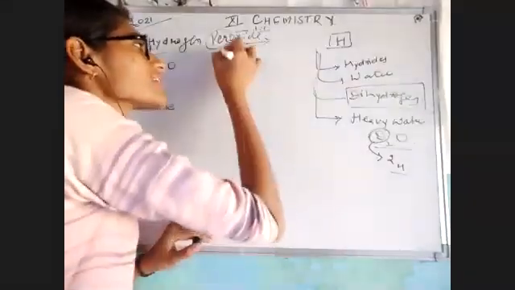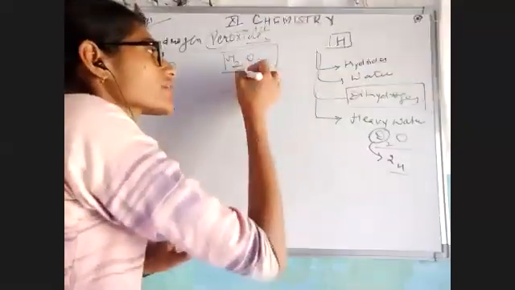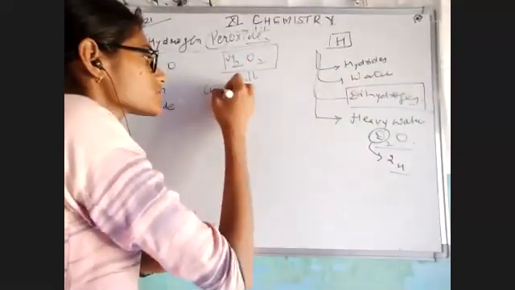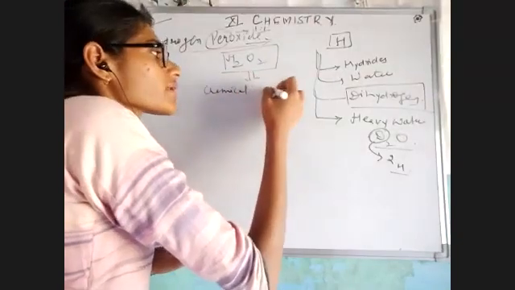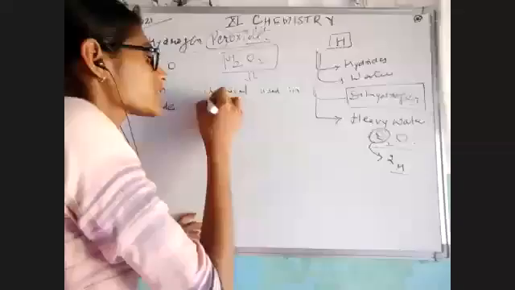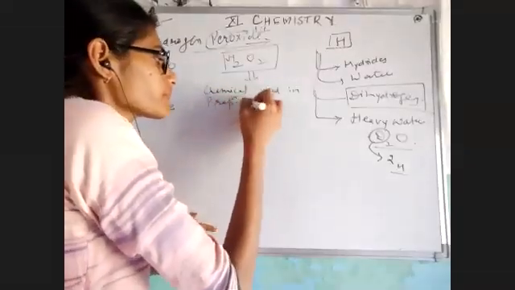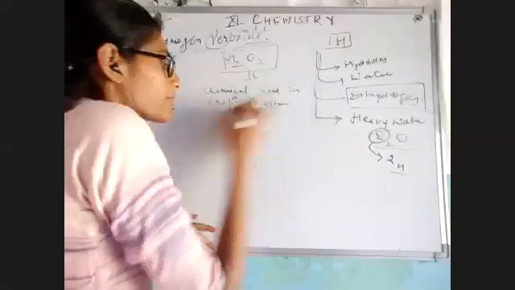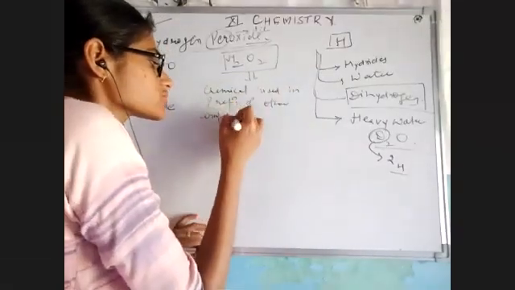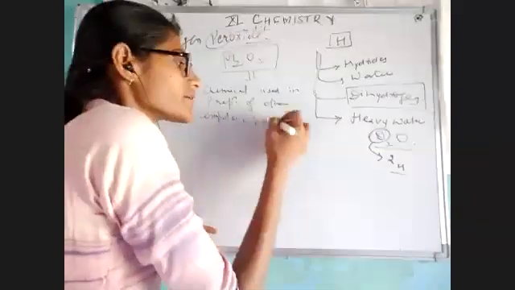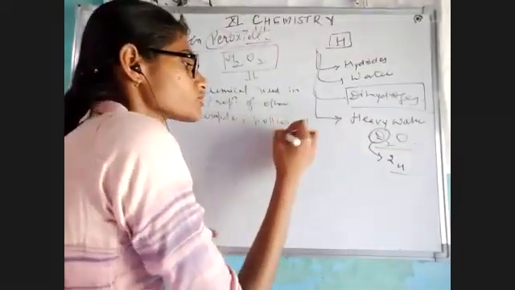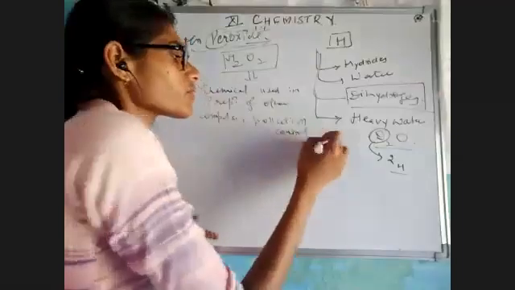Now the point is, hydrogen peroxide is a chemical, and this is used specifically in the preparation of other compounds. And most importantly, it is used in pollution control. Okay.